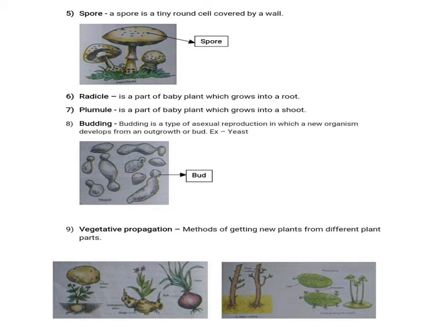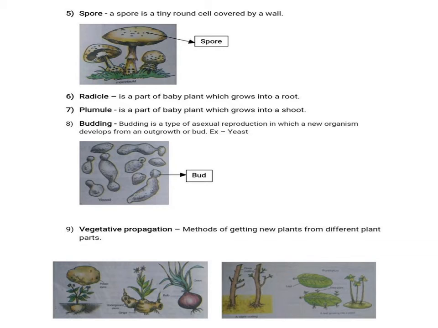Next keyword is spore. A spore is a teeny round cell covered by a ball, like the picture given here. This picture is a spore.